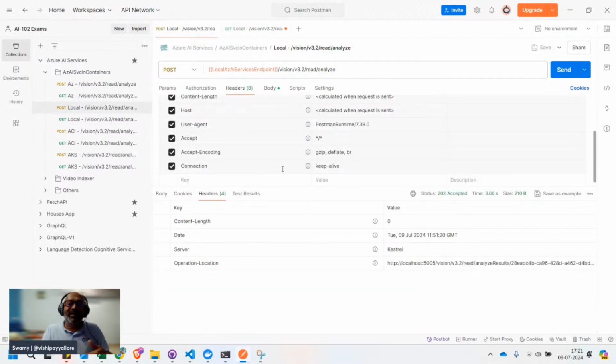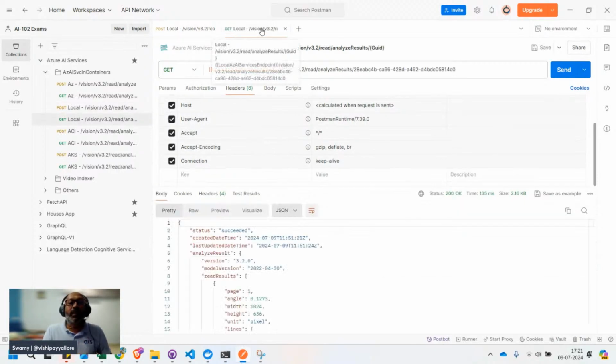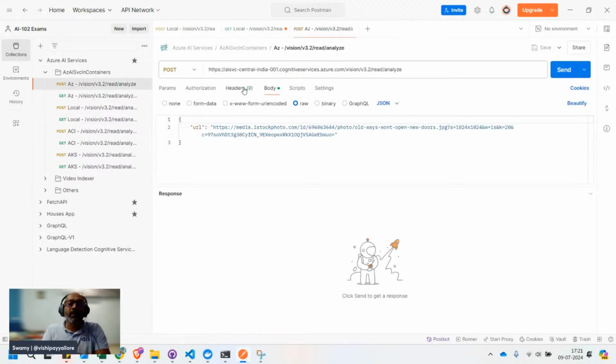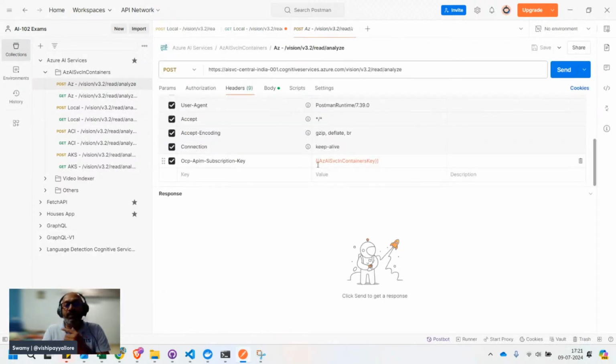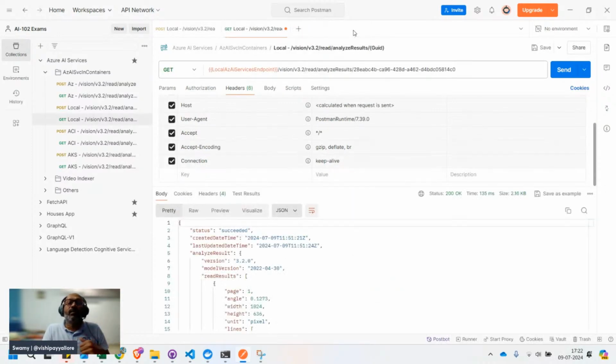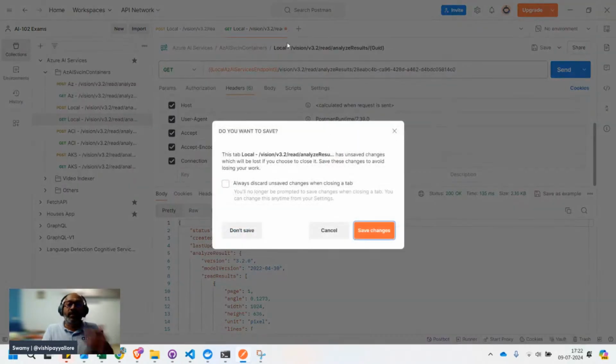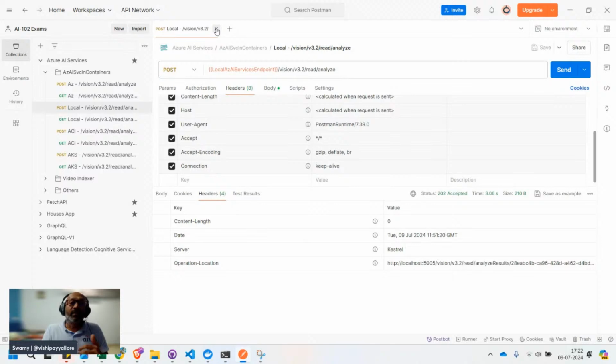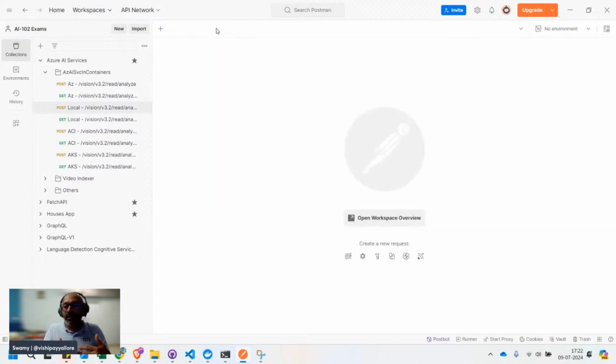Now the thing is that we are not using the key anywhere. In the previous case, where you're hitting the Azure service, we definitely had to pass the subscription key. Now in this case, let's assume that you have created an internal container using this one key and asked the entire team to use this service. Even though everybody is hitting the same Docker container, they don't need to know the Azure key or the endpoint, but they have the service. They can use it.